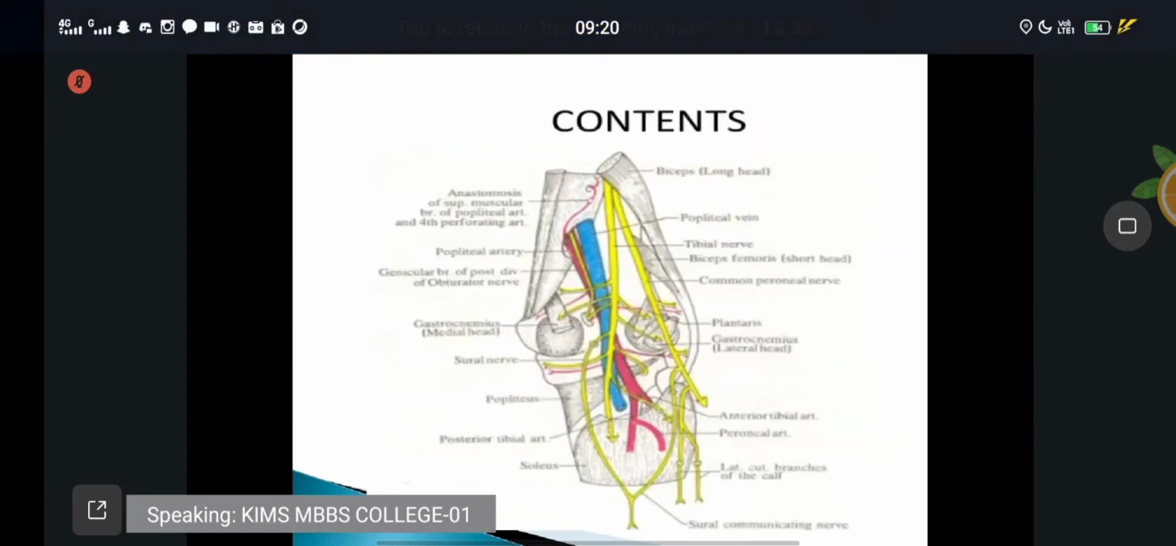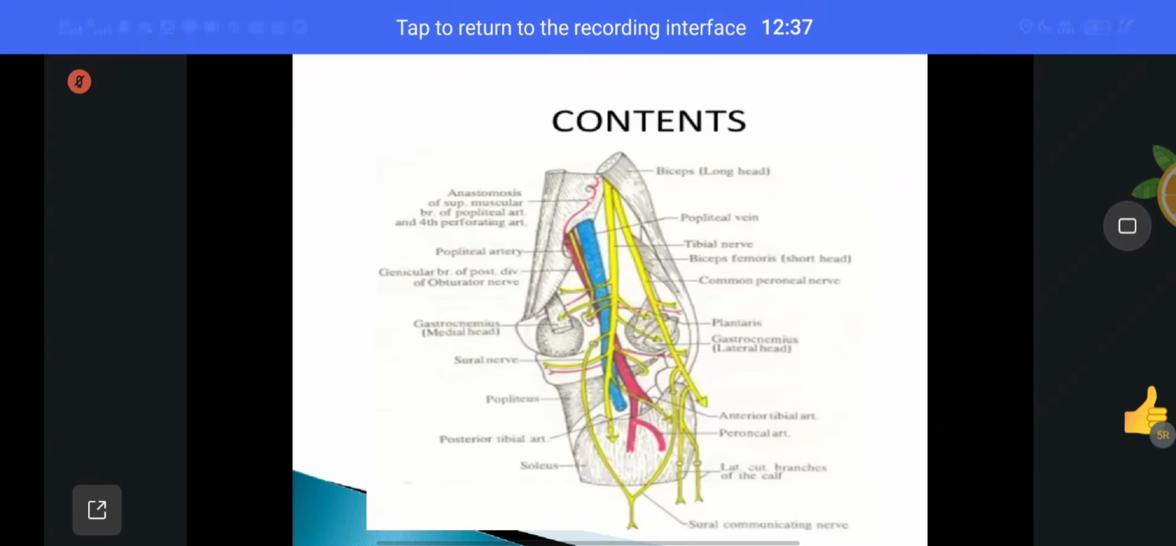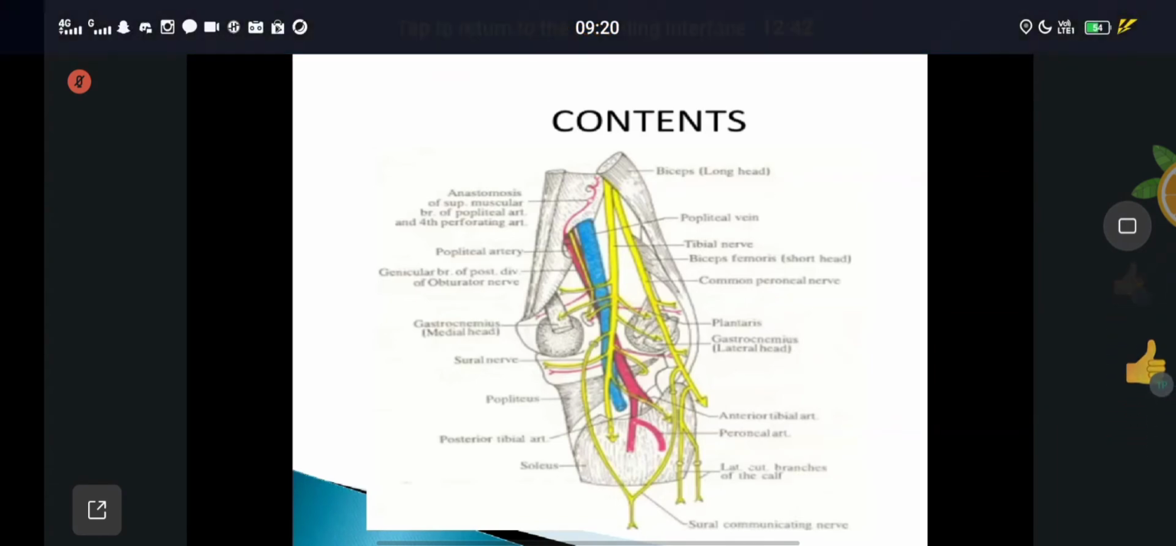Understand? Clear, all of you? Yes. They are the definition, boundaries and contents of the popliteal fossa.